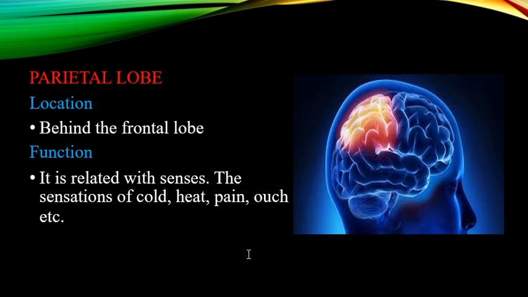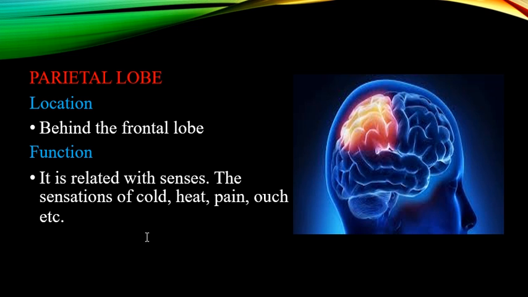Okay, so the next part is the parietal lobe. It is behind the frontal lobe. Okay, this is the frontal lobe. Now this is the parietal lobe. The parietal lobe is actually related with senses. The upper nerves of the cortex in the parietal lobe are connected with the lower nerves, and the lower nerves of the cortex are connected with the upper nerves of the body.